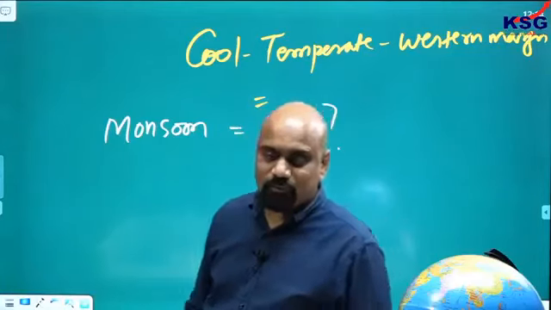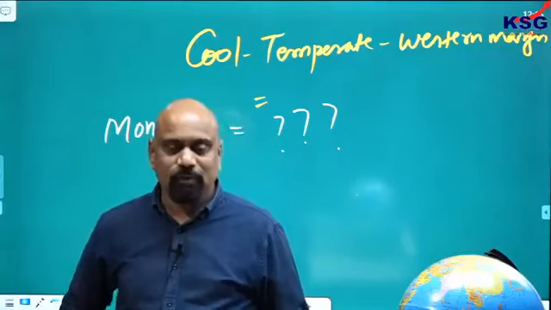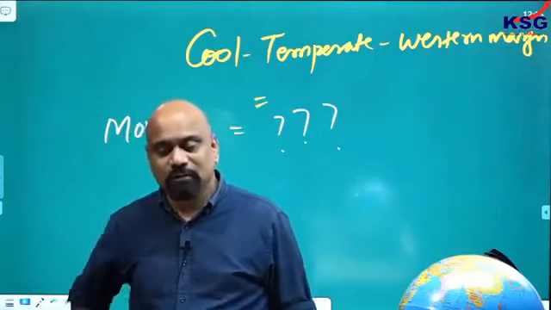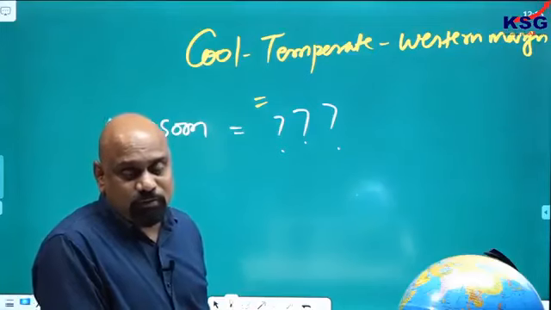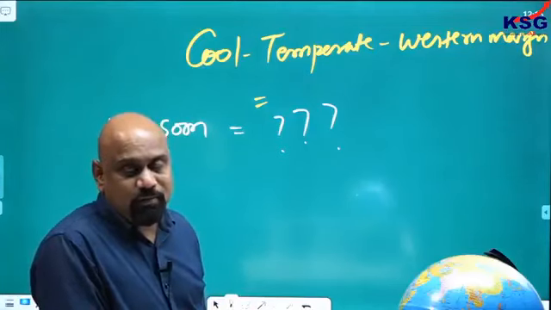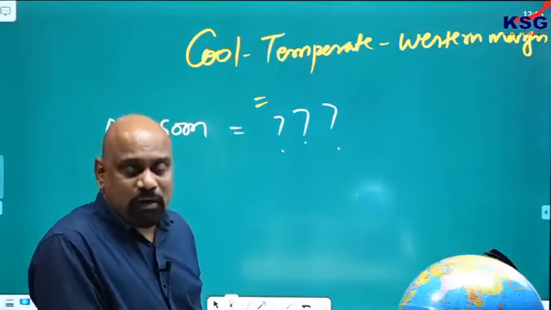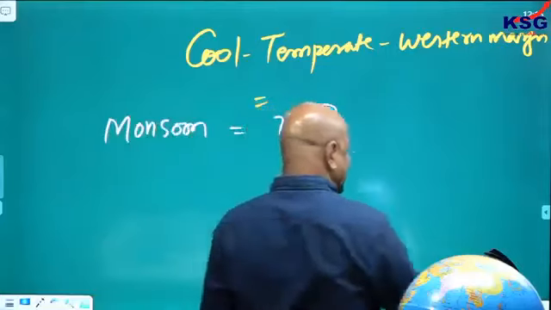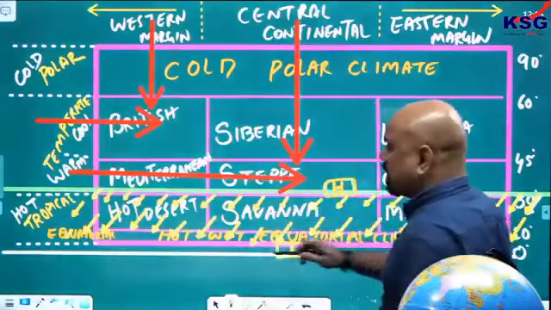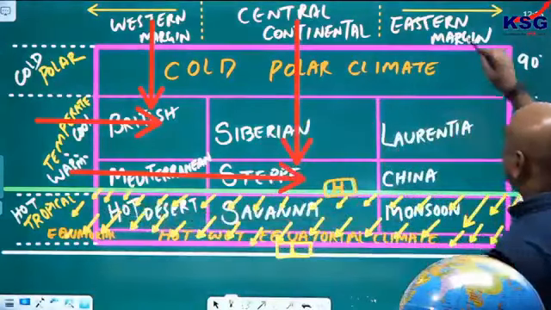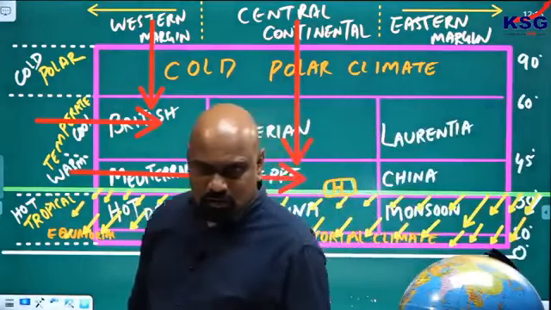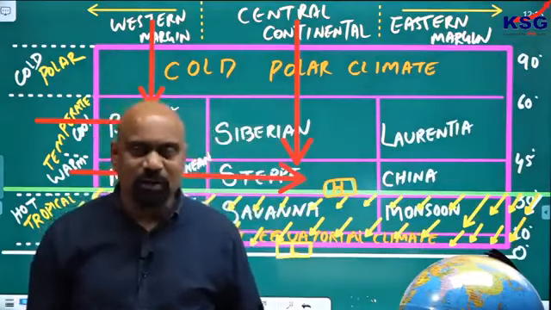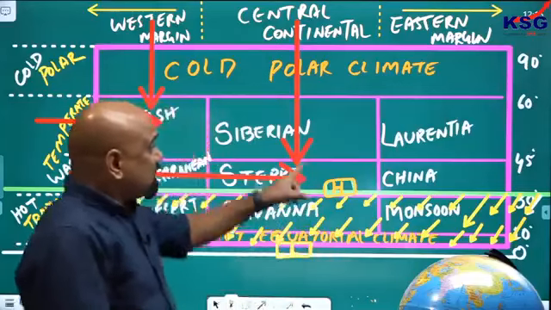No question, no answer from you. The alternate name of monsoon will be hot tropical eastern margin. You can see this. Monsoon is here. Hot tropical eastern margin climate. You remember this box.